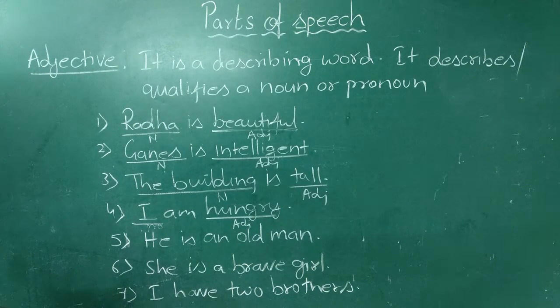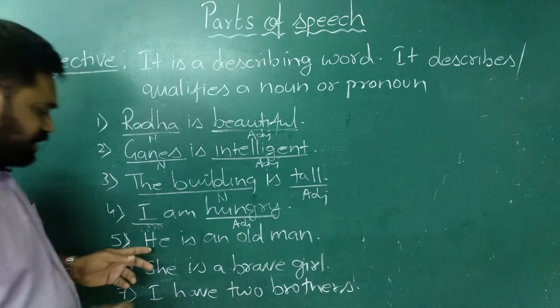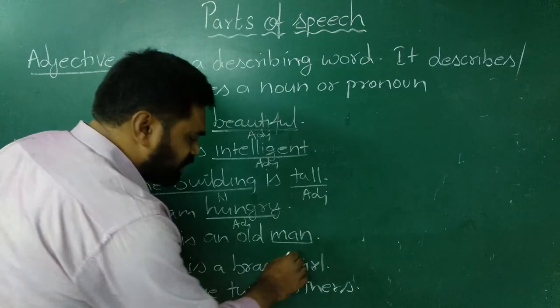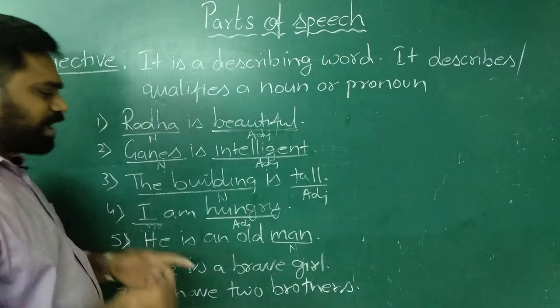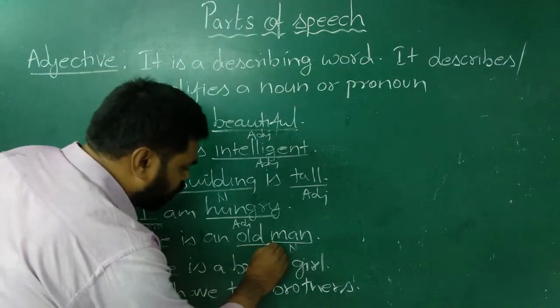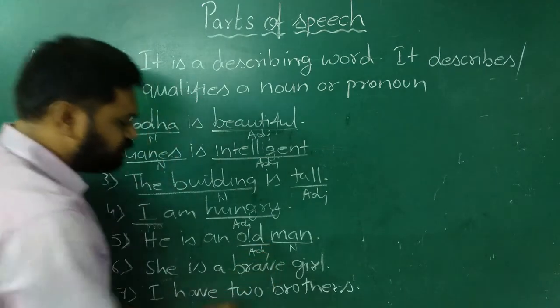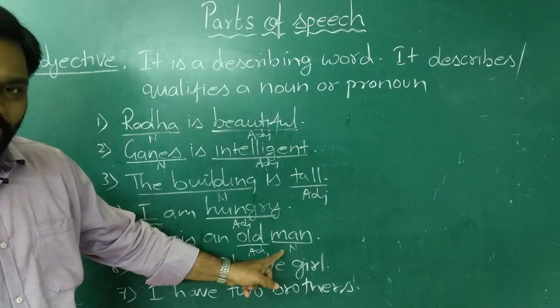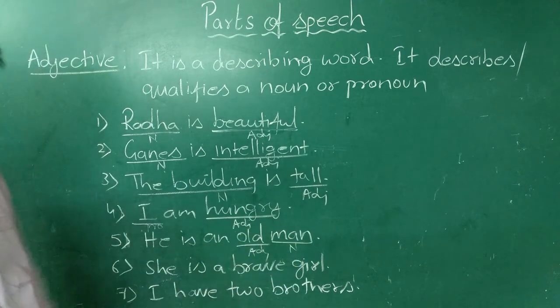See the fifth one, he is an old man. So he is a pronoun, but here again we have man. Man is a noun. How is the man? He is old. Old is an adjective, right? Old describes the noun. This word describes the noun man. So it is an adjective.